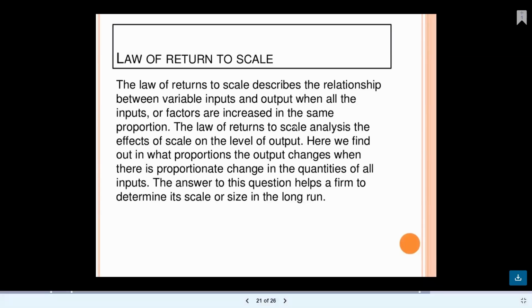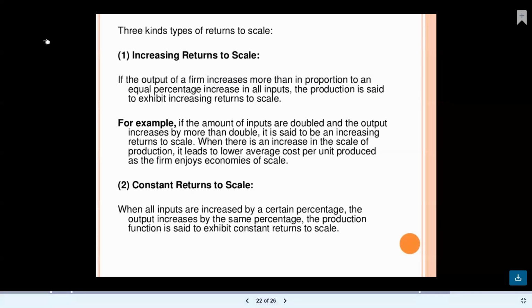The law of returns to scale analyzes the effect of scale on the level of output. Here we find out in what proportion the output changes when there is a proportionate change in the quantities of all the inputs. So whatever you change in the input, there will be a change in the output. The answer to this question helps a firm to determine its scale or size in the long run. So everything we start defining, whether in the short run or in the long run.